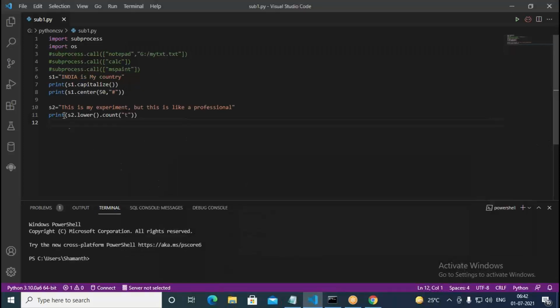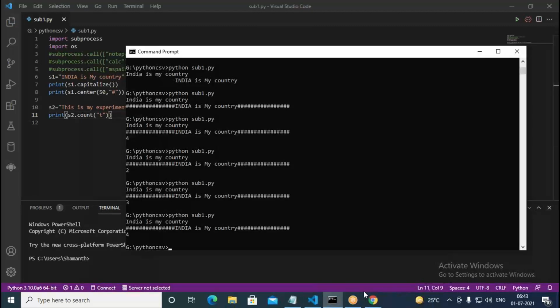So first of all, what happened here? All things in S2 got converted to lowercase. Then it's checking for t. So it can find 4 times, because one t is occurring here, the second time is here, the third time is here, and the fourth time is here. So like this, you can find 4. But if you don't convert into lower, it says only 3, because lowercase t is appearing only 3 times. So like this, you can find.